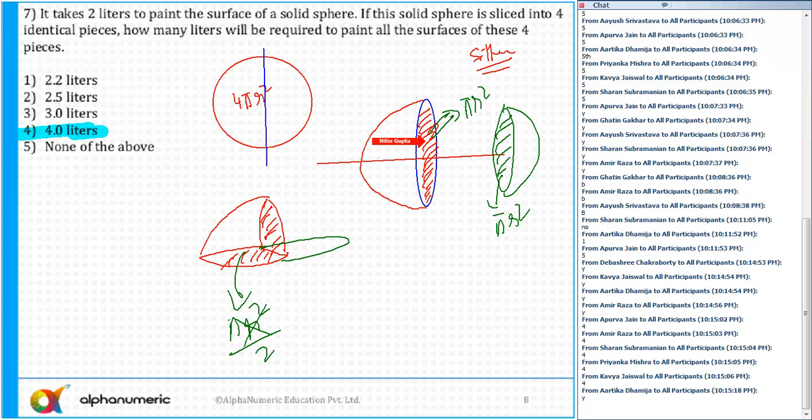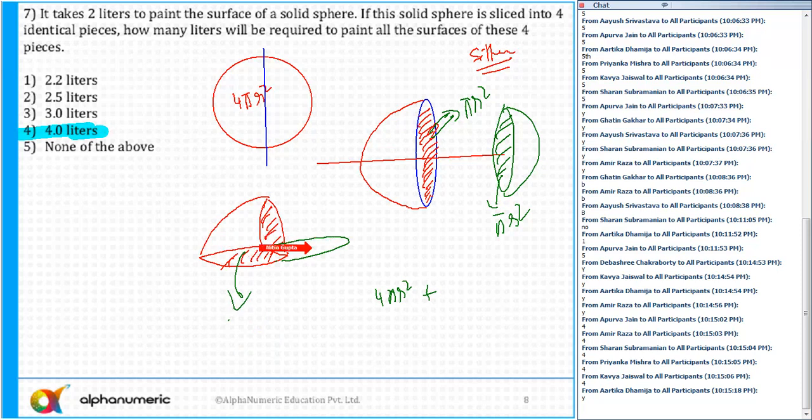Okay. So how many new bases will we get? We know the curved surface area is not going to change. So this is 1, 2, 3, and 4. If I get 4 such parts and combine these, look at the pointer, these 4 areas are always going to be equal to 4 pi r square. And then we are getting 4 circular regions. How 4 circular regions? This is first, this is second, this is third, and then fourth.